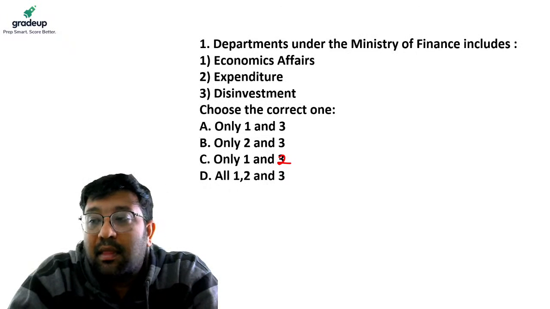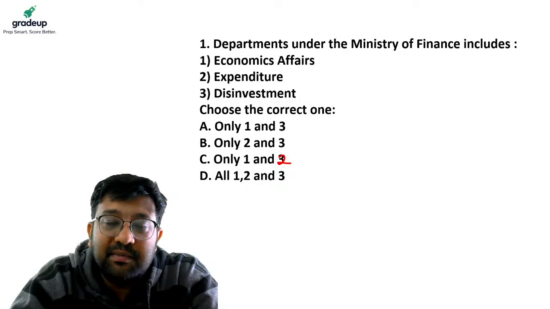I think this is enough time for you to answer this simple question.